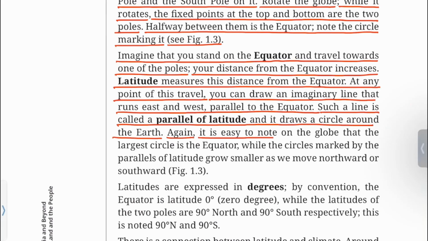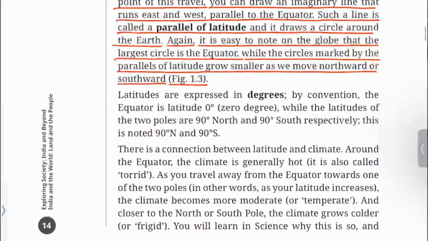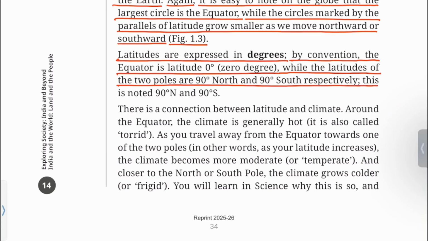Again, it is easy to note on the globe that the largest circle is the equator, while the circles marked by the parallels of latitude grow smaller as we move northward or southward. Figure 1.3. Latitudes are expressed in degrees. By convention, the equator is latitude 0 degree, while the latitudes of the two poles are 90 degree north and 90 degree south respectively. This is noted 90 degree N and 90 degree S.